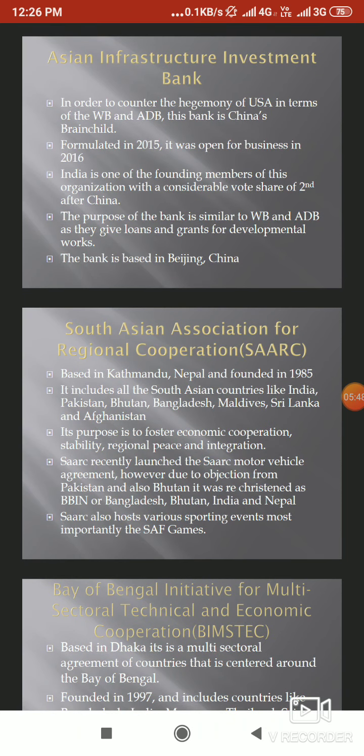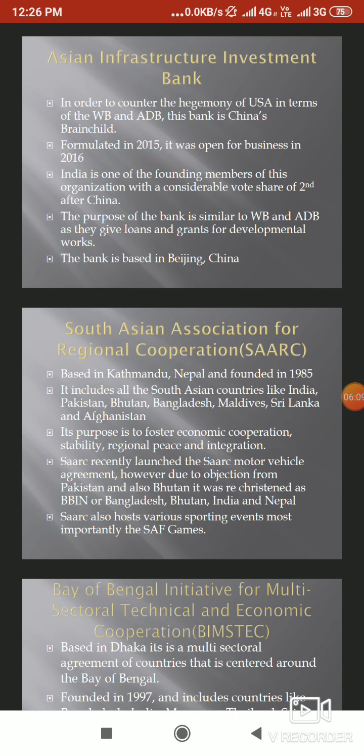We then come to the South Asian Association for Regional Cooperation, or as we better know it, SAARC. SAARC is based in Kathmandu, Nepal, and was founded in 1985. It includes all the South Asian countries. Now, South Asia and Southeast Asia, there's a difference between the locations of these two regions. This we shall be covering in the later part of our next video.